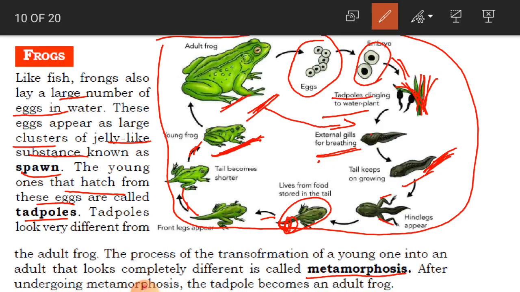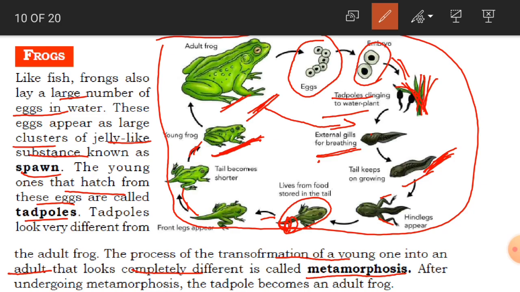So this process of transformation of the young one into an adult that looks completely different is called metamorphosis.